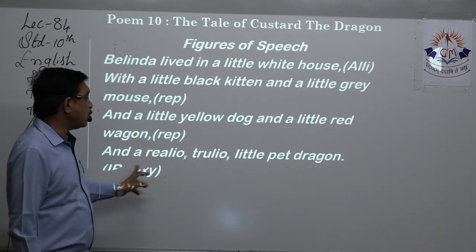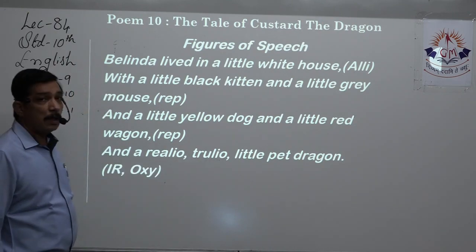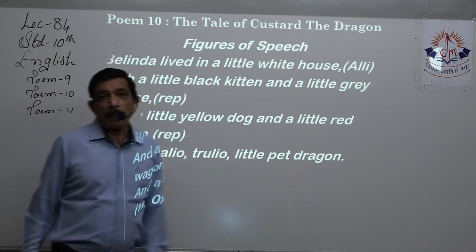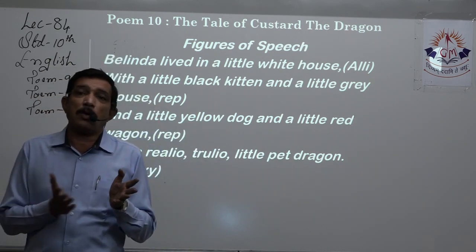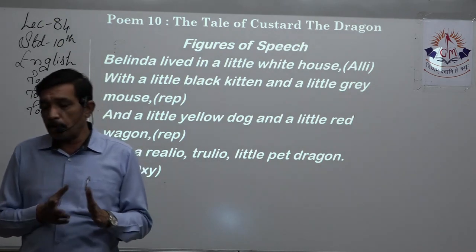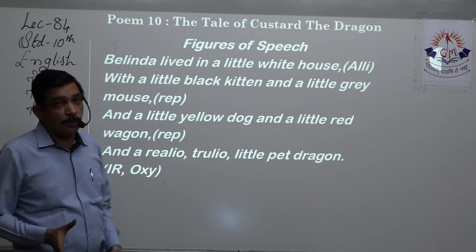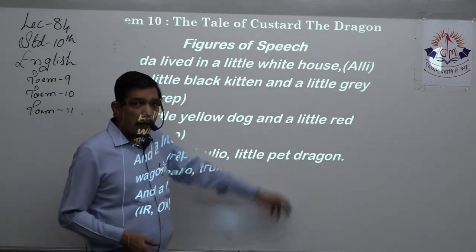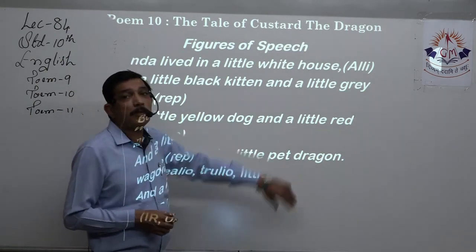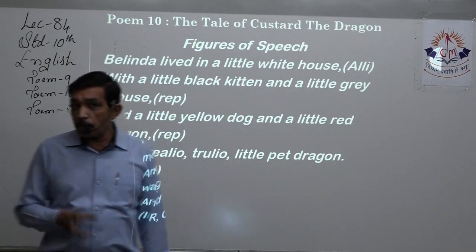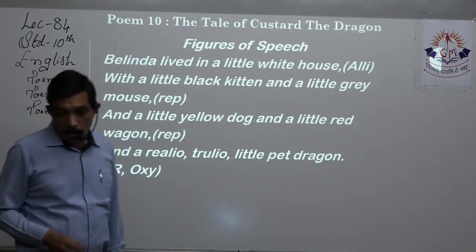Really or truly a little pet dragon. Now, internal rhyme is there. Really or truly. Yes. Oxymoron. Pet and dragon cannot be, they are both opposites, right? Dragon cannot be a pet and pet cannot be a dragon. So two opposite things are given over here without any word in between. Yes, little dragon can be okay. When the dragon is baby, it can be little, right? But pet cannot be a dragon and dragon cannot be a pet. So two opposite terms without any words in between. So it's an oxymoron.